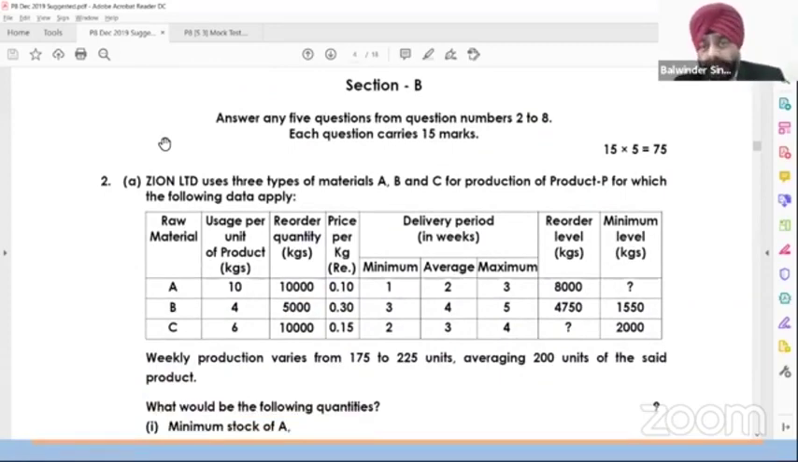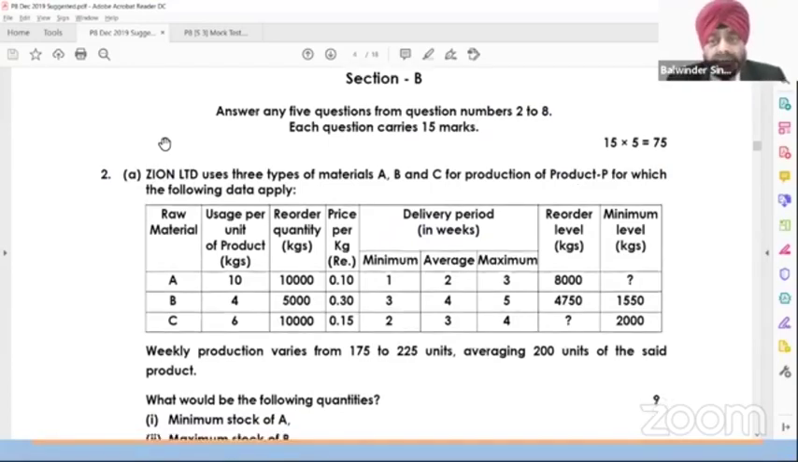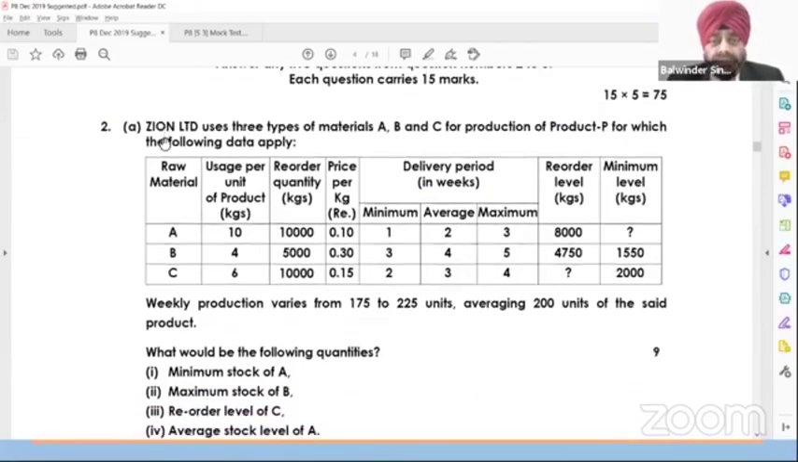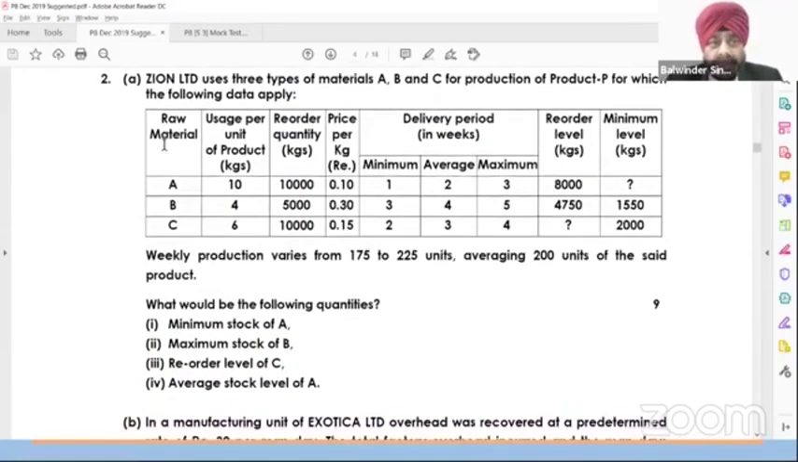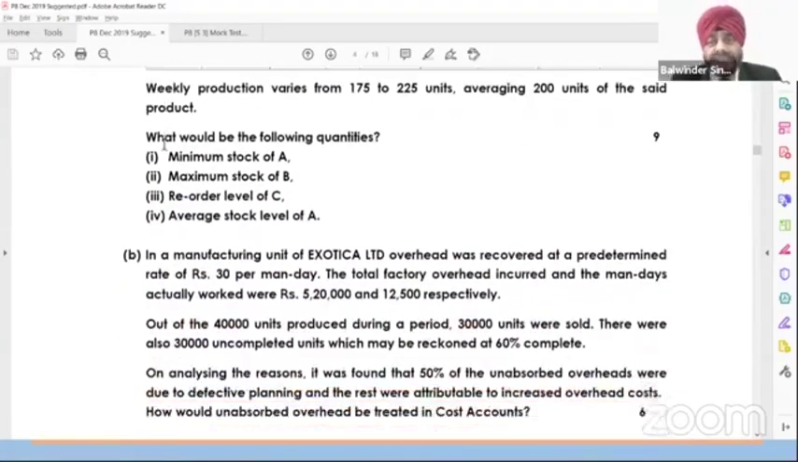Question 1 was for 25 marks, and maybe it is a law or a theory paper. Any theory paper is like that only. Answer any 5 out of question number 2 to question number 8. Each question carries 15 marks. 15 into 5. Now the first question is of 15 marks. Further, 2A has 9 marks, and 2B has 6 marks.